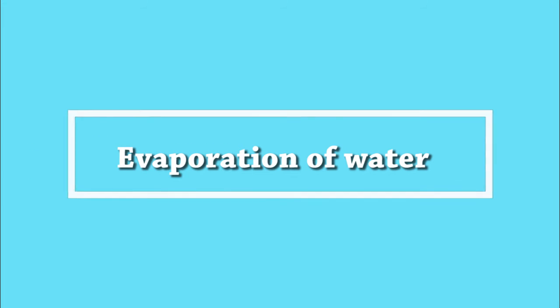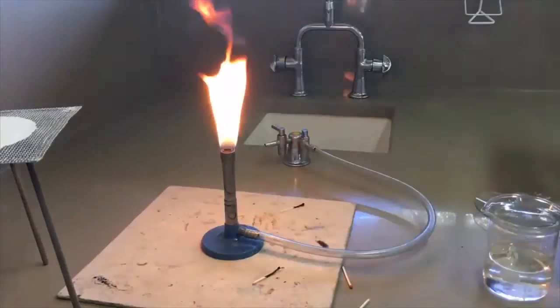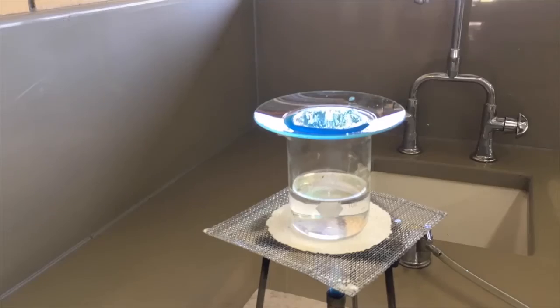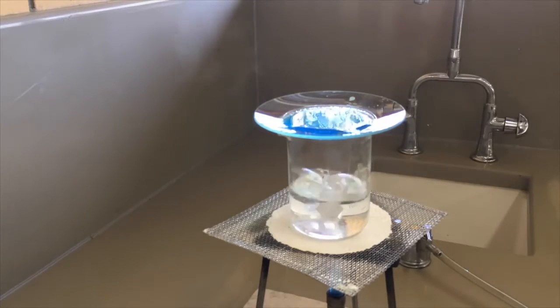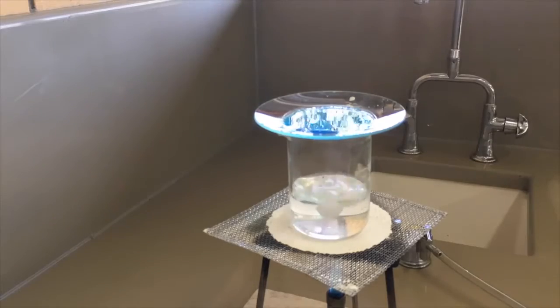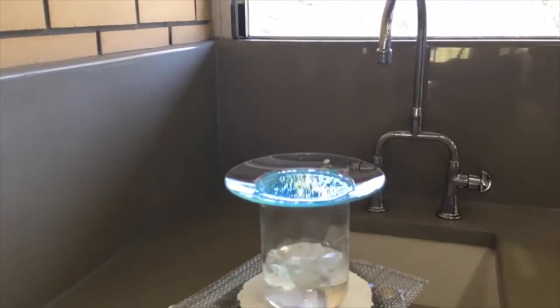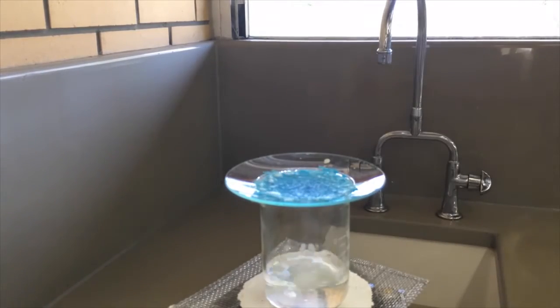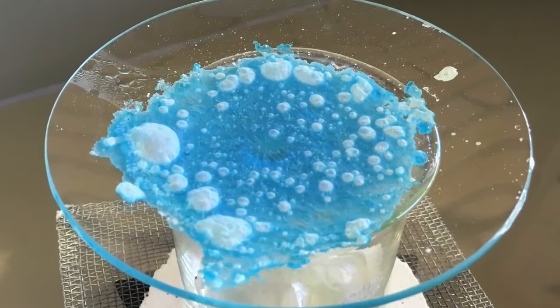Evaporation of water. Escaping of molecules from the surface of a liquid to gas is called evaporation. Take a beaker and fill it to half its volume with water. Keep a watch glass on the mouth of the beaker. Put a few drops of ink on the watch glass. Heat the beaker and observe the watch glass. We know that ink is a mixture of a dye in water. We can separate the components in the ink using evaporation.